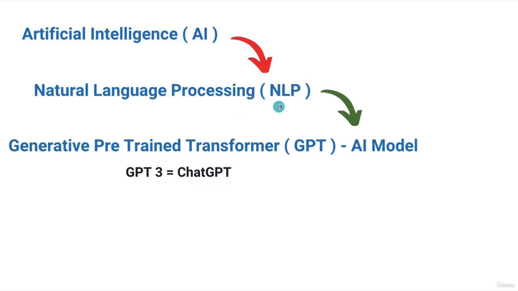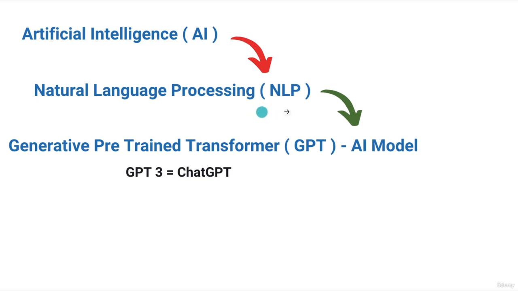NLP, you have understood the meaning. So how can AI do natural language processing? That means how robots and AI can understand what we are saying to them and how they can respond, so we humans can understand their language. That is possible through natural language processing, because it helps build a human language connection between AI and us humans.